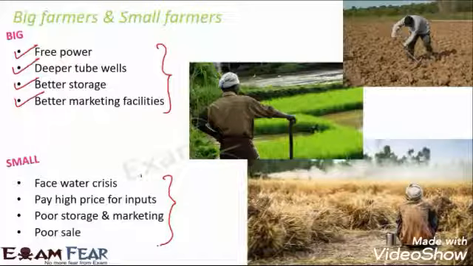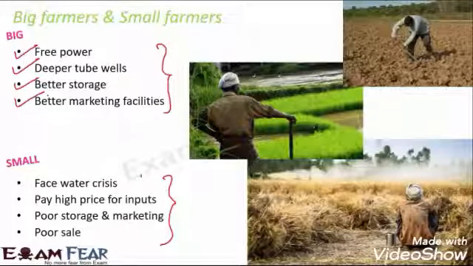So what we see is, because of these differences, the rich farmers gradually become richer and the poor farmers become poorer. So the gap between the rich and the poor farmers increases, and big farmers start controlling the market. Big farmers are rich, so they influence the market, they decide the market price, right?